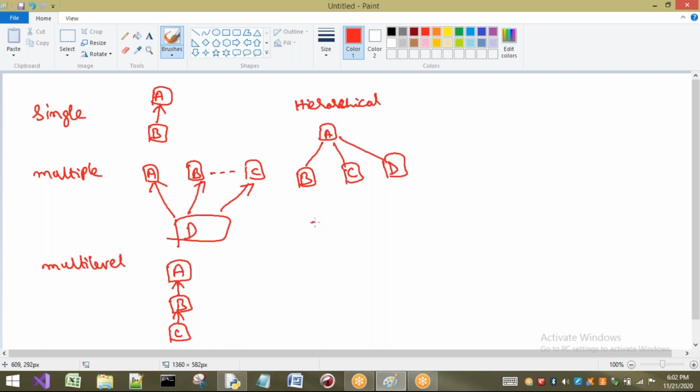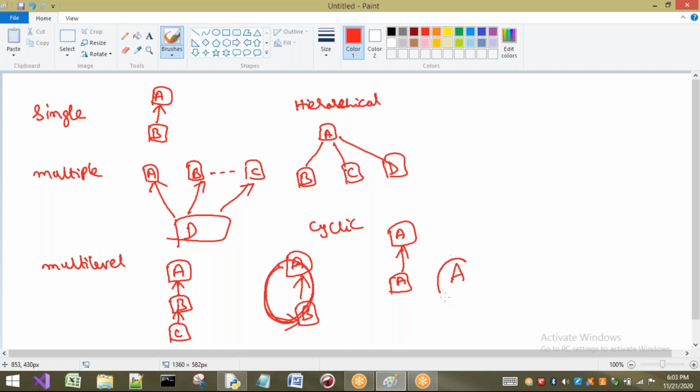Next is cyclic. Cyclic inheritance is nothing but the same class, A, acquiring properties from A. Is it possible? It is not possible. In the same way, B is acquiring properties of A and A is acquiring properties of B. It is also not possible, because it is going to form a cycle. A itself is going to get its own properties, which is not possible. So cyclic inheritance is not possible in Python. Not only in Python, in Java also it is not possible.